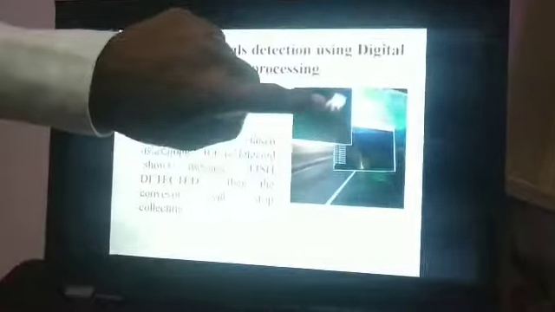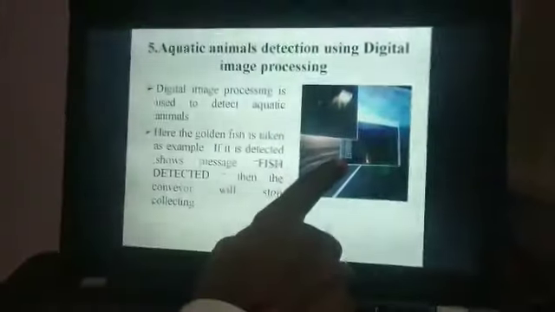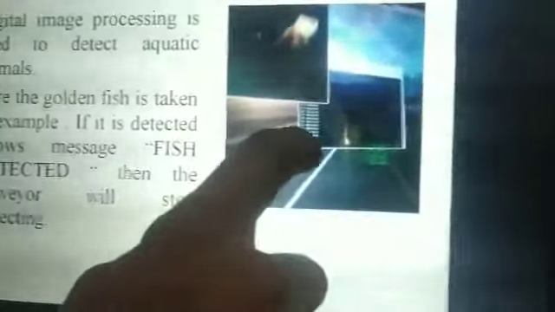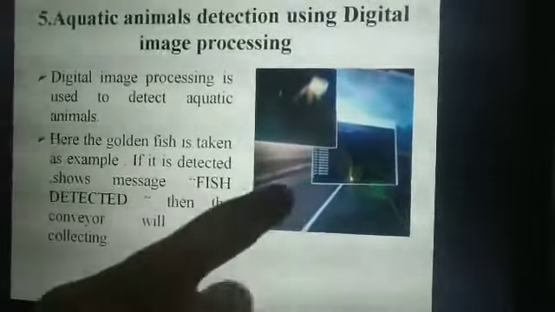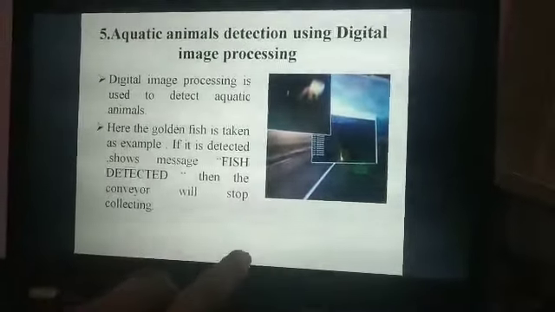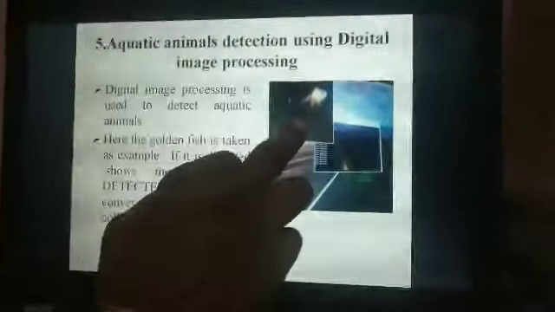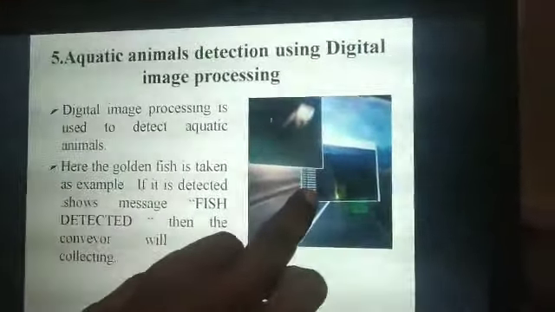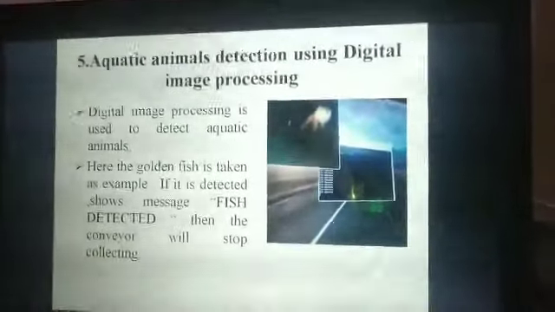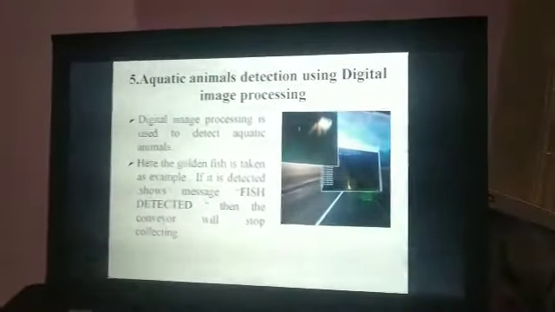Then it will continuously scan for the aquatic animals. We can see here we have programmed it for a golden fish. Here we can see the message: fish detected. This is the OpenCV tool, programmed in the Python language. If any aquatic animal presence is confirmed, it will show fish detected, and it will intimate the microcontroller to stop collecting the garbage.